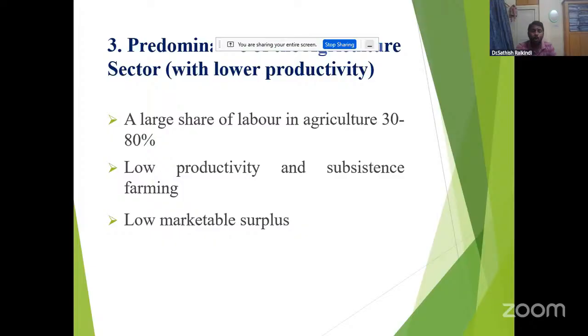And also low marketable surplus. Marketable surplus means what? After their self-consumption, whatever food grains remain available are sold to the market. That is the marketable surplus. That's why low marketable surplus is also there. It is a third indicator of underdevelopment.